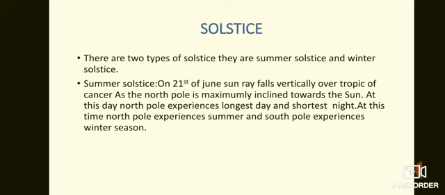So what happens in summer solstice? On 21st June, the northern pole, as compared to the southern pole, is maximally inclined towards the sun, and the ray of the sun falls directly over the Tropic of Cancer.